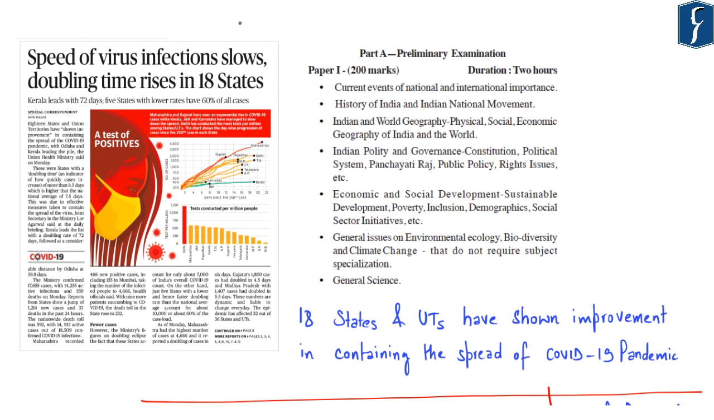The next news for discussion appears on page number 1. It says speed of virus infection slows, doubling time rises in 18 states. So this news highlights that 18 states and union territories in India have shown improvement in containing the spread of COVID-19 virus. And this is with respect to the doubling rate of this virus.